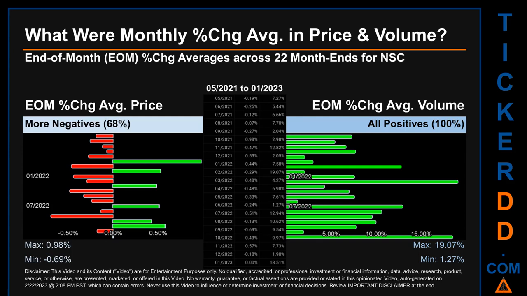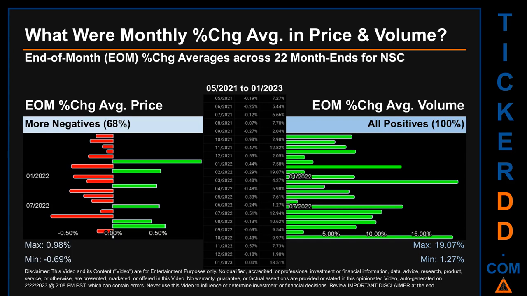From 2021 to 2023, out of 22 month ends, 15 had a negative percentage change in average price. Meaning 68% of month ends saw a negative percentage change in average price. In terms of volume, 22 out of 22 month ends had a positive percentage change. That is 100% of month ends saw a positive percentage change in average volume.